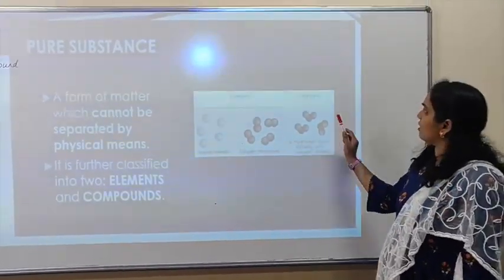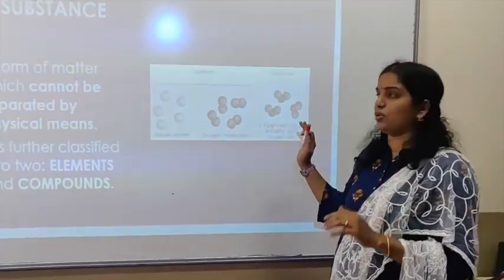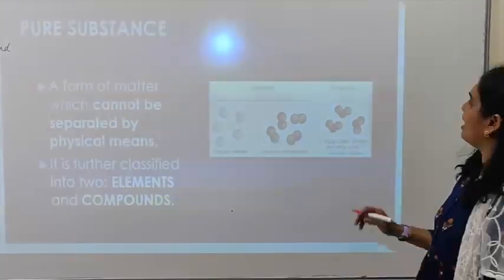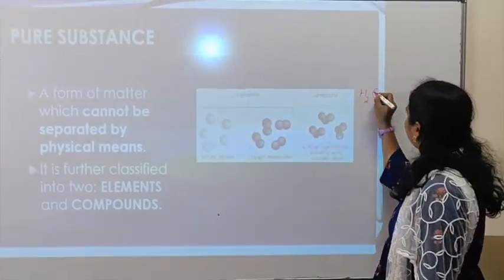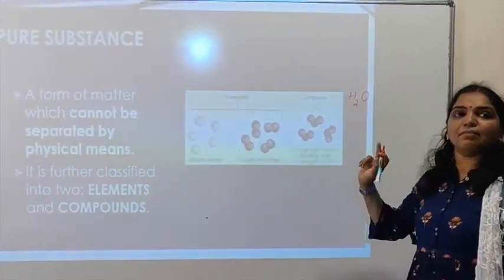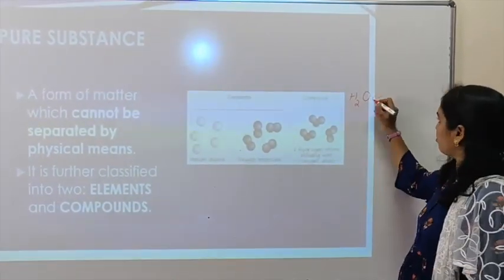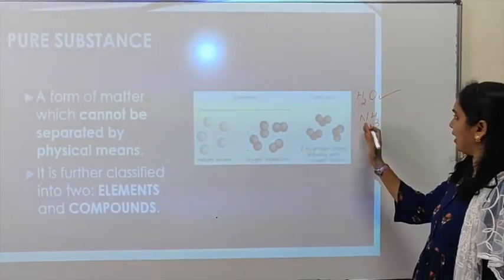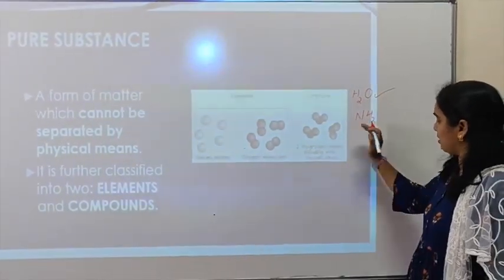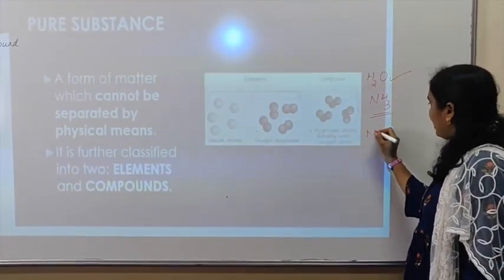In the case of a compound, two or more elements are combined chemically in a fixed ratio to form a particular molecule. For example, the water molecule: hydrogen and oxygen combine in a fixed 2:1 ratio to form the water molecule. NH3 is ammonia, where nitrogen and hydrogen combine in a fixed ratio to form the ammonia molecule.